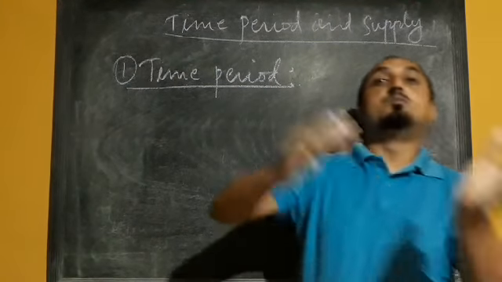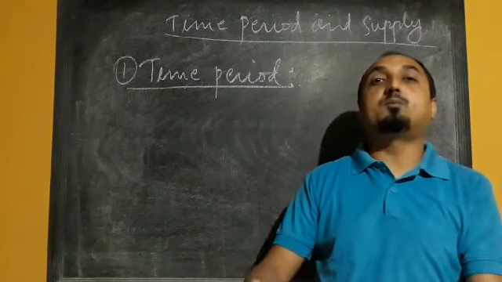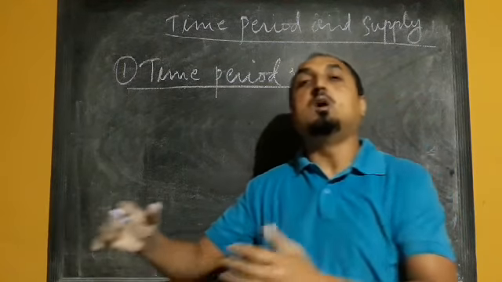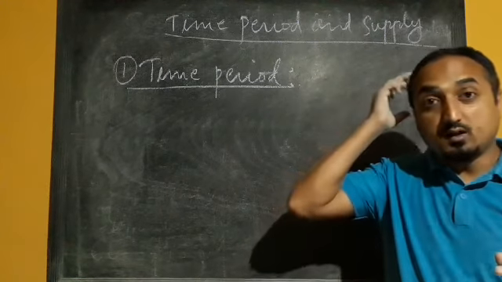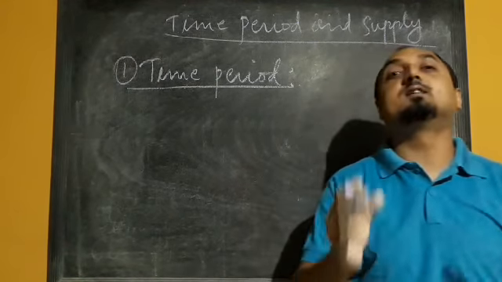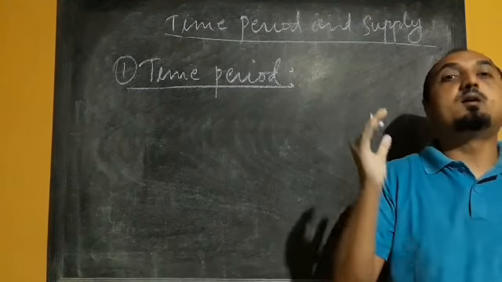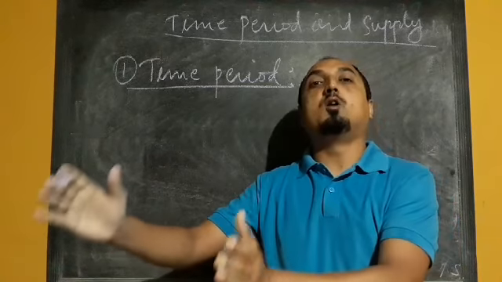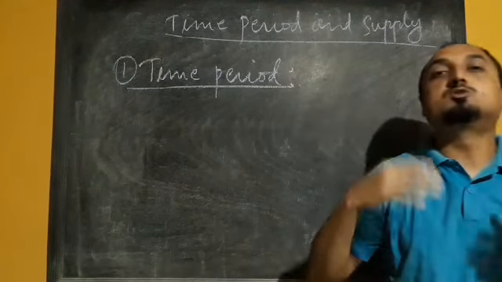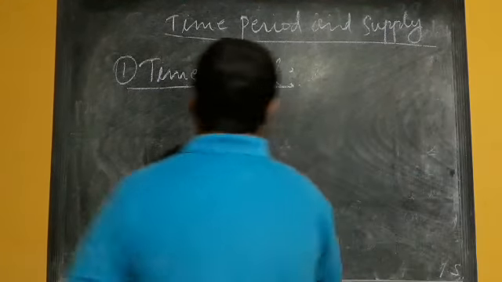If you want to increase more production, we have to wait for at least 2 to 3 months to harvest more amount of that vegetable. So here we can see that especially in the case of perishable items, the quantity supply of the commodity will remain fixed in a very small period of time.